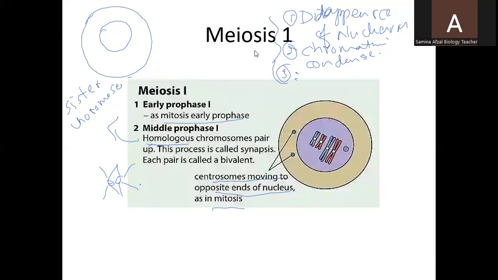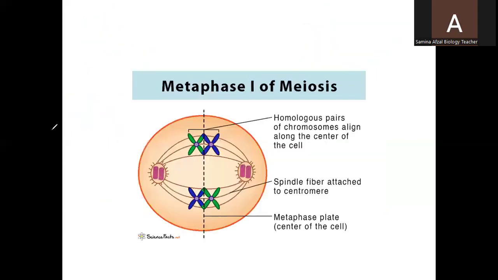Next slide. That is the second phase of meiosis. They are still joined with one another. Here you can clearly see in metaphase 1 of meiosis that the chromosomes have exchanged their parts. You can see they are still joined together.